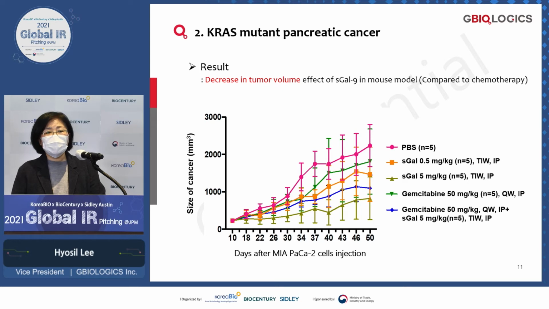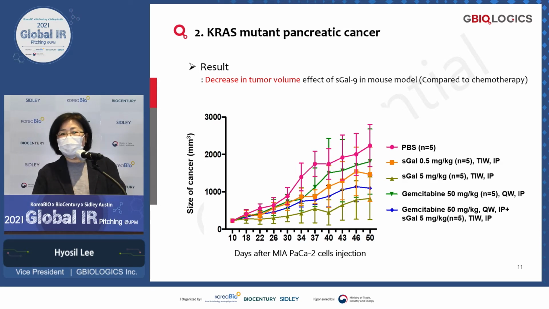And you can see that this MIA-kappa-B, which is the KRAS mutant pancreatic cancer from a KRAS mutant cancer patient, we injected into nude mice to develop this xenograft mouse model. We injected either our galectin-9 at a low dose of 0.5 milligram per kg or 5 milligram per kg, and also gemcitabine as a comparable drug.